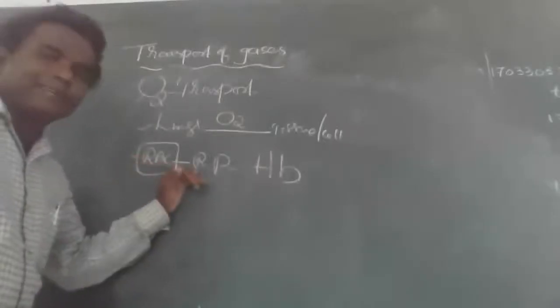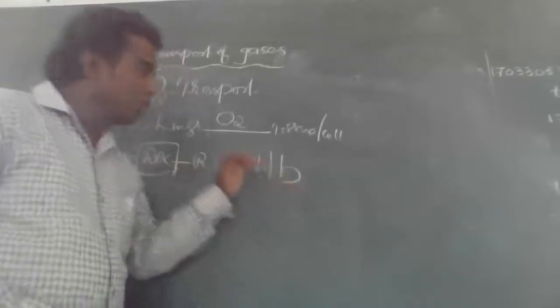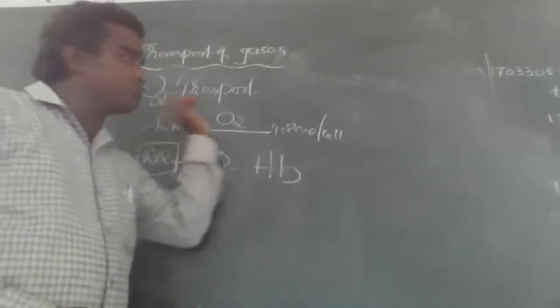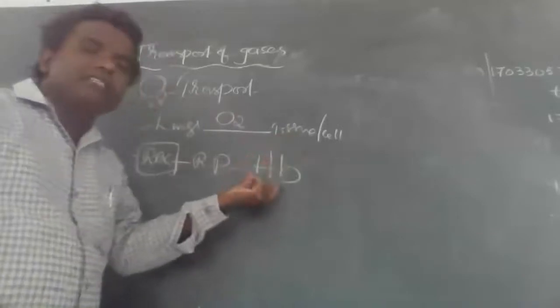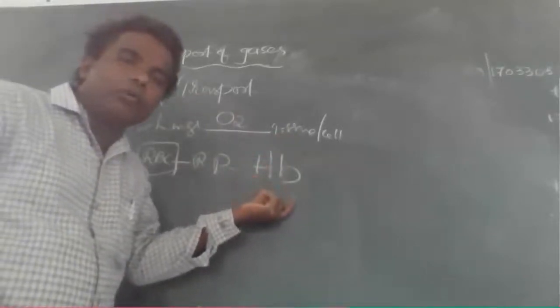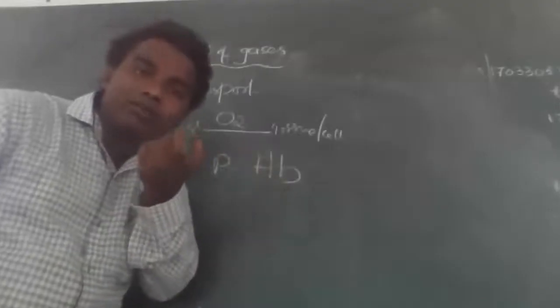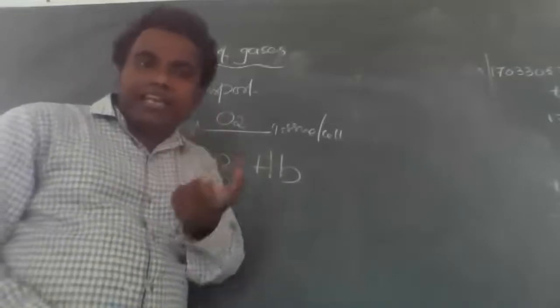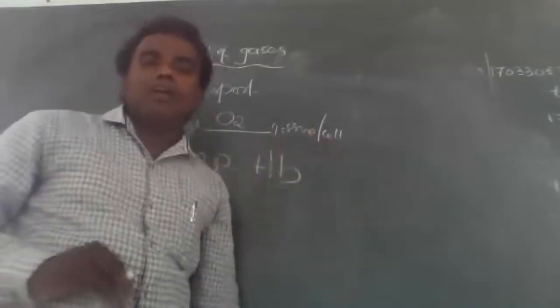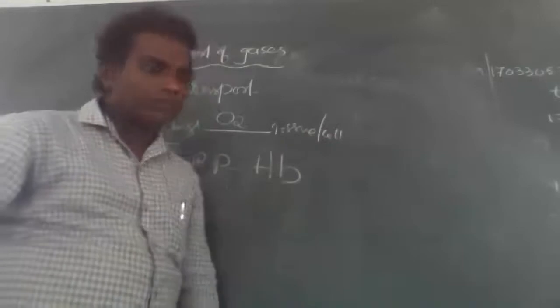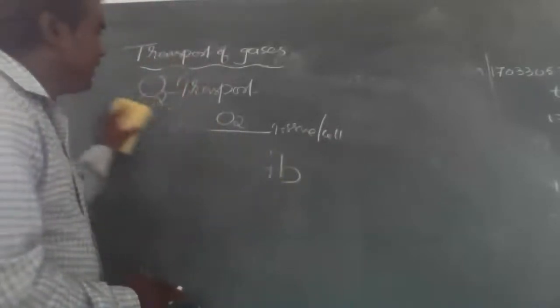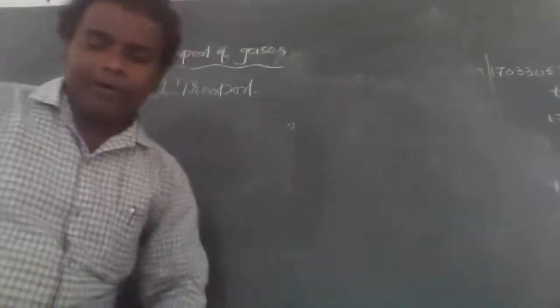So this respiratory pigment is hemoglobin. The transport of oxygen from the lungs to the tissue is the responsibility of hemoglobin. Hemoglobin is the vehicle to transport the oxygen from the lungs to the tissue. Very important point.